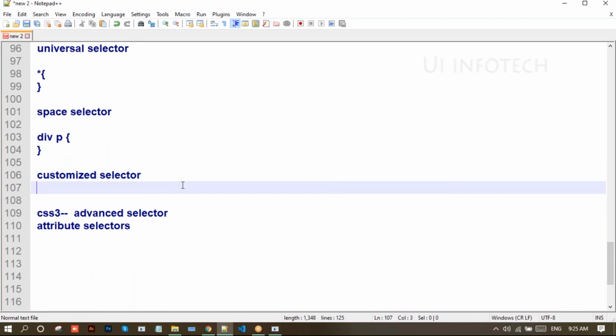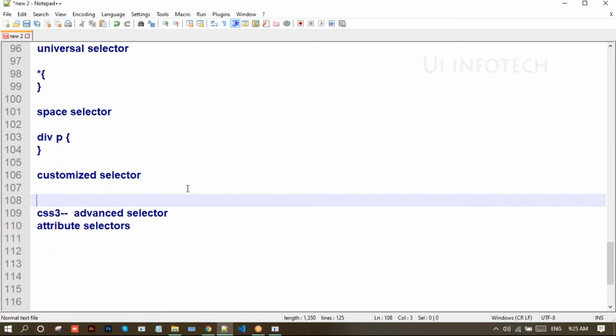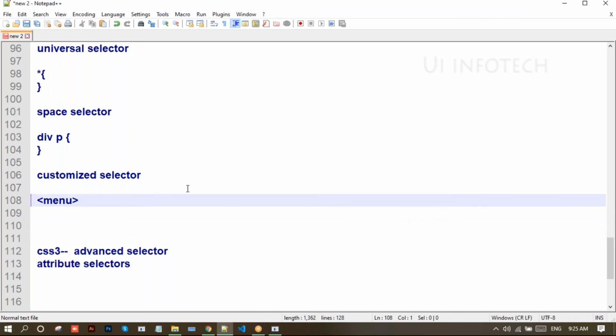And the customized selector: suppose I create one tag here, a menu tag, and menu close, and here I write welcome to selector.